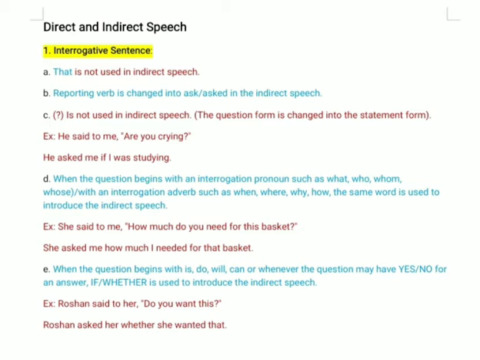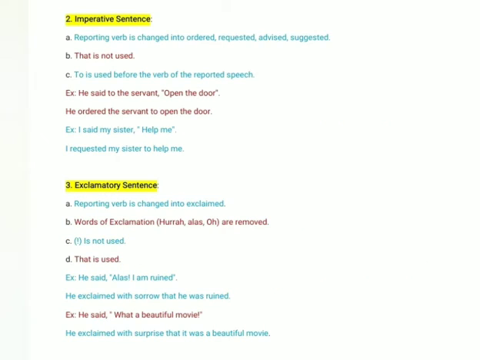Let's see. First one, the reporting verb is changed into order, requested, advised, suggested. Okay, that is not used. So like interrogative sentence, here also in imperative sentence that is not used. Thirdly, to is used before the verb of the reported speech. So here I have given you one example. What is that? Let's see.